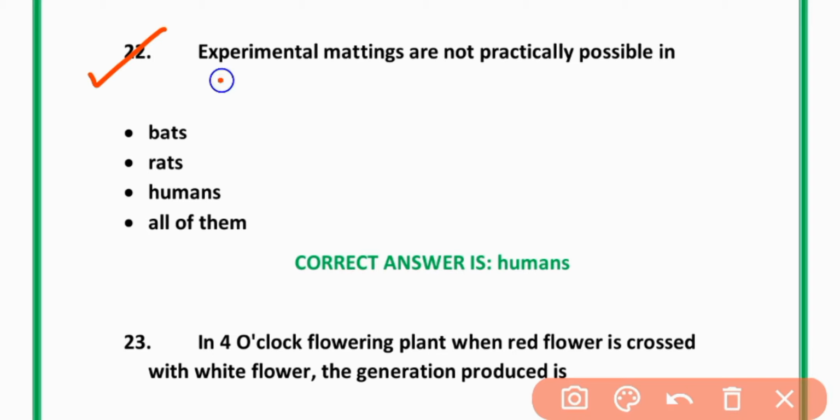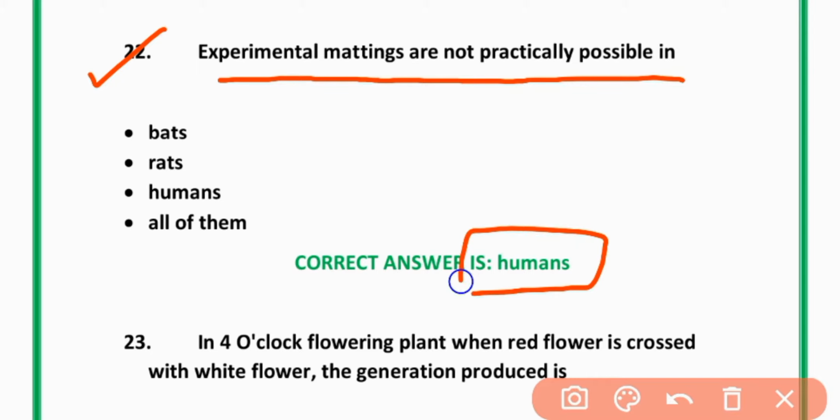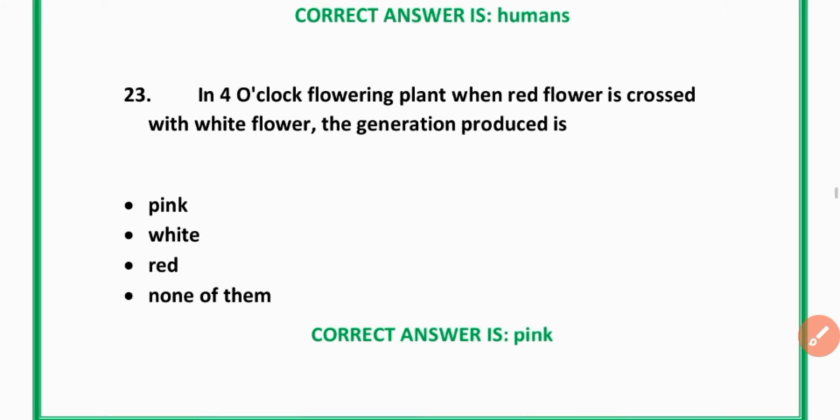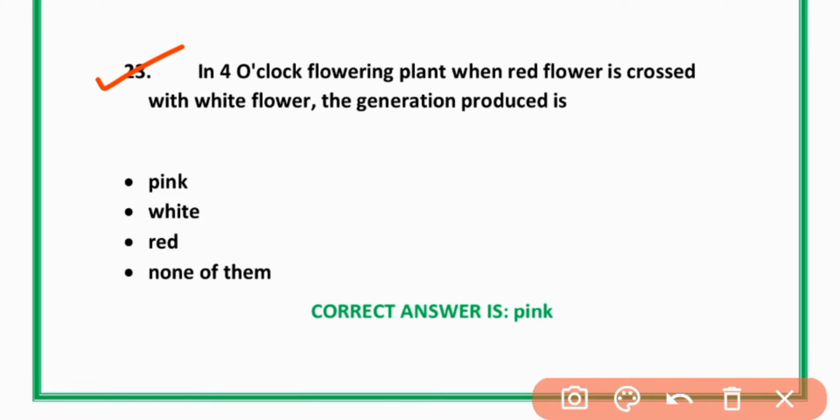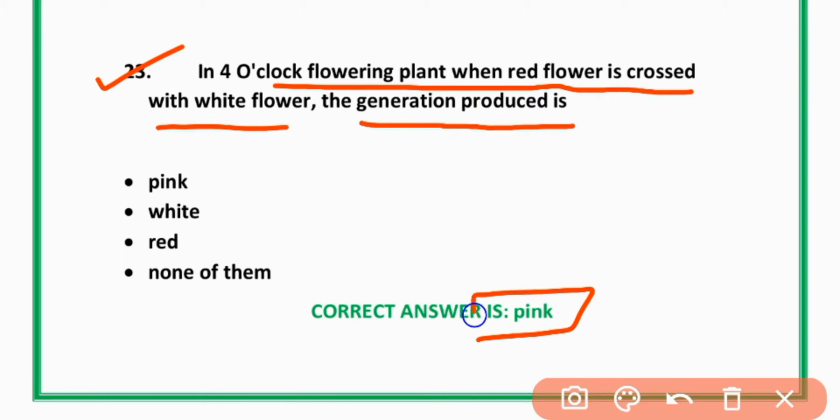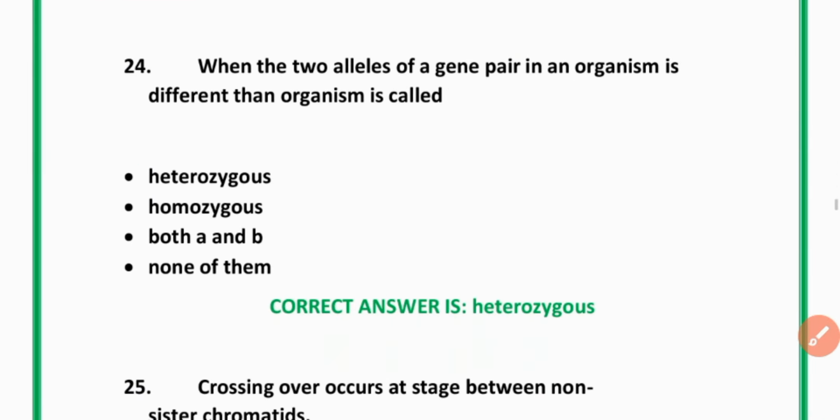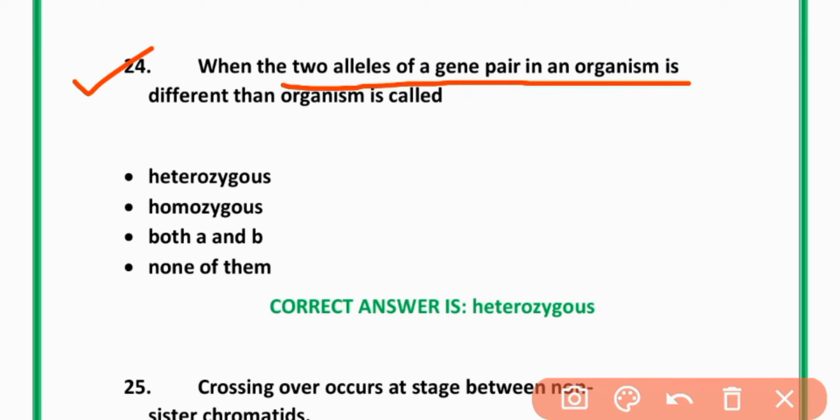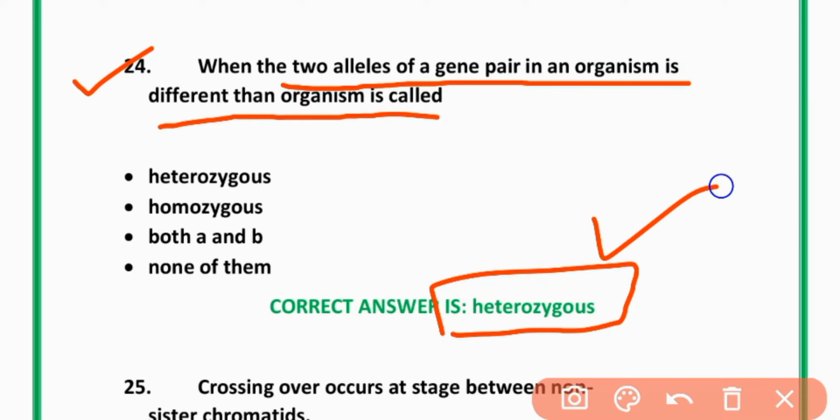22. Experimental mating are not practically possible in humans. Option C is correct. 23. In 4 o'clock flowering plant, when red flower is crossed with white flowers, the generation produced is pink. A is correct. Pink. 24. When the two alleles of gene pair in an organism is different, then organism is called heterozygous. Heterozygous.